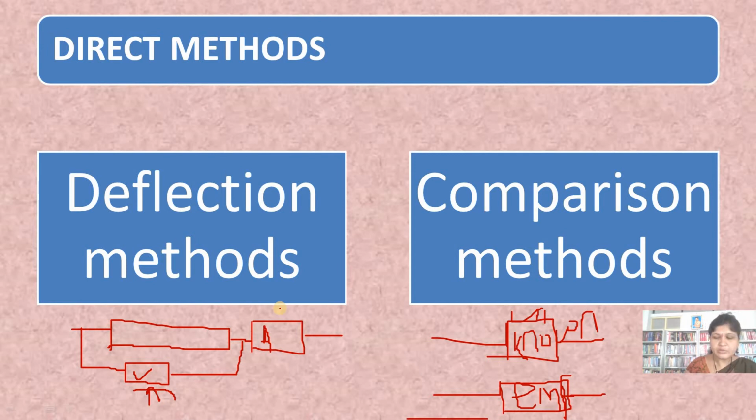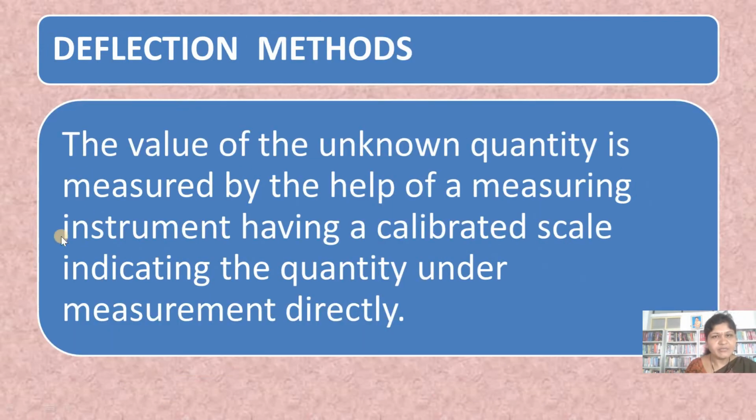Let us go to the definition of the deflection methods. These are methods in which the value of the unknown quantity is measured with the help of a measuring instrument which has a calibrated scale. Calibrated scale means the divisions or the points on the scale are predefined and standard.